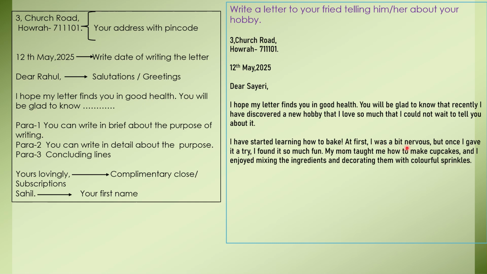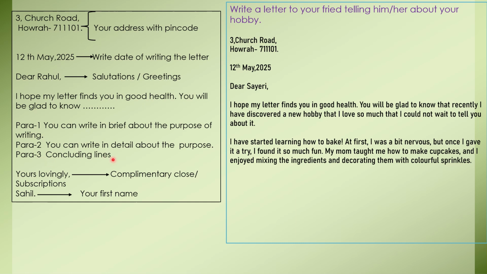At first, I was a bit nervous, but once I gave it a try, I found it so much fun. My mom taught me how to make cupcakes, and I enjoyed mixing the ingredients and decorating them with colorful sprinkles. So here we will write something in detail. You can write more about this. I have written only that I have started learning how to bake cake, I was nervous, but my mom helped me. I'm really enjoying making cupcakes and mixing the ingredients. I have given the details over here. So the second para should be the details.